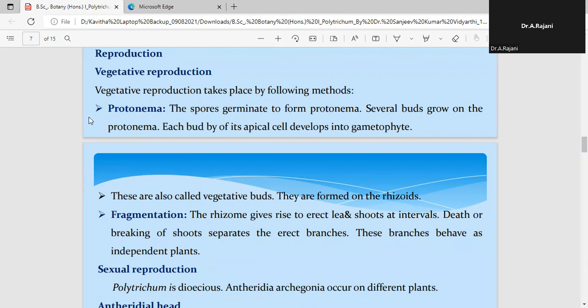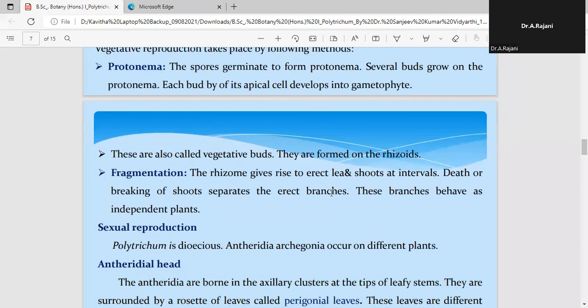This protonema is considered to be the juvenile stage of the gametophyte. Juvenile stage means the first formed stage of the adult plant body. So the spore will germinate into a new baby plant, so we call it a juvenile stage, hence the protonema. Now on this protonema, sometimes several buds develop, which are vegetative buds. These buds are helpful in propagation and produce a new plant body. So that is about the protonema.